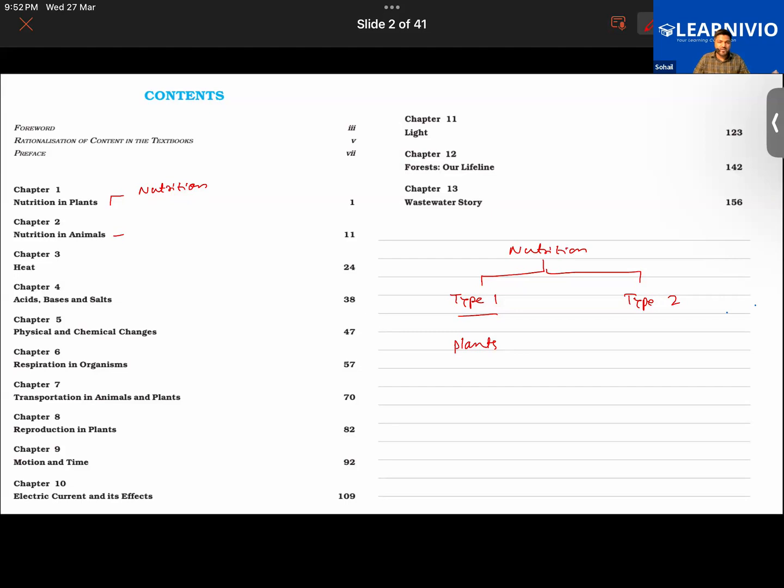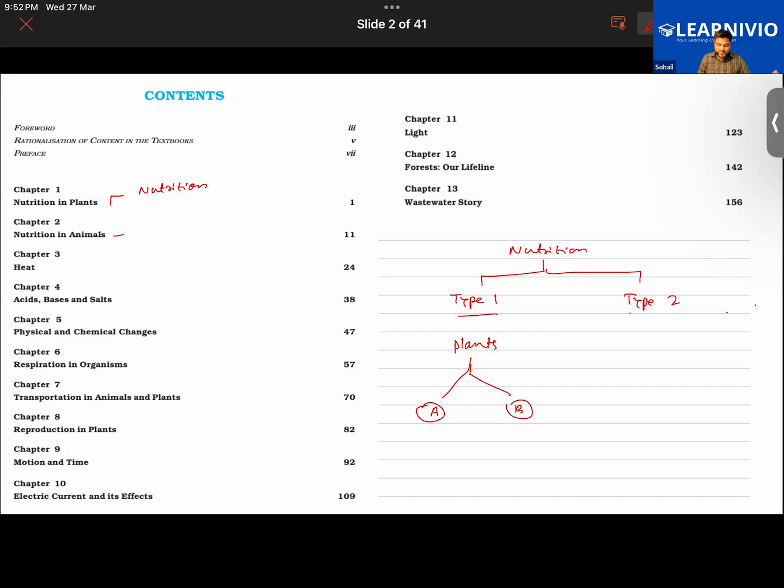They have to depend on others. So in plants also, you will understand there are two types of plants. One that can completely prepare their own food, while some plants like the pitcher plant and Venus flytrap are partially dependent on others for nutrition, not completely but partially.